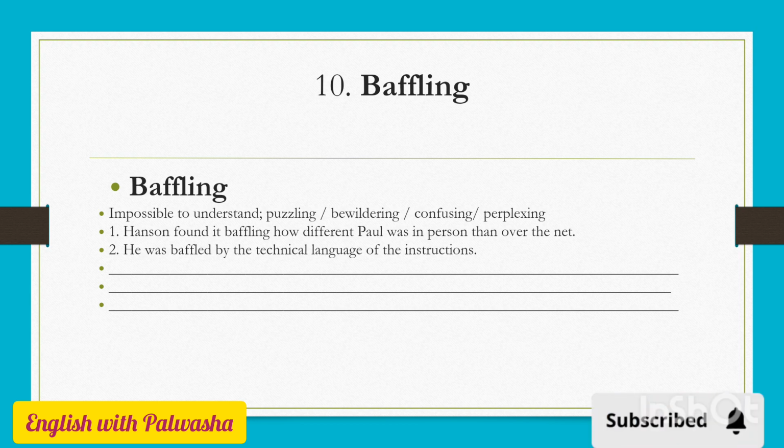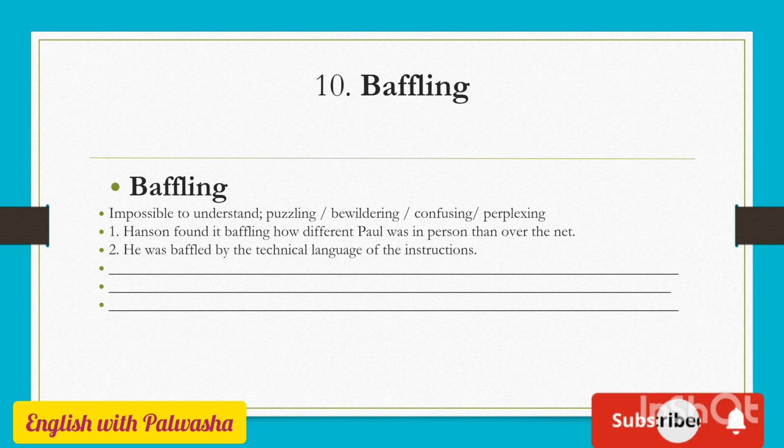Let's move on to the 10th one, and that is baffling. Baffling means something impossible to understand. These days students are fidgeting with this baffling scenario because they are unable to understand the O Levels English paper pattern. You can watch my video for that. Something which is puzzling, bewildering, confusing, perplexing. So baffling paper pattern can also be said.